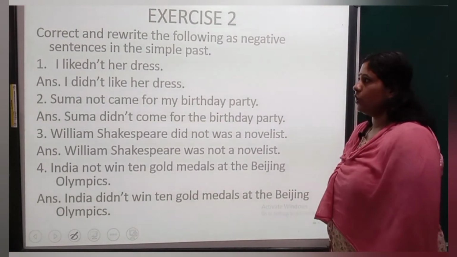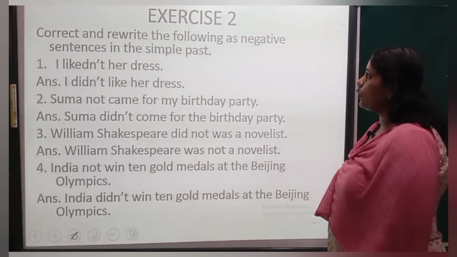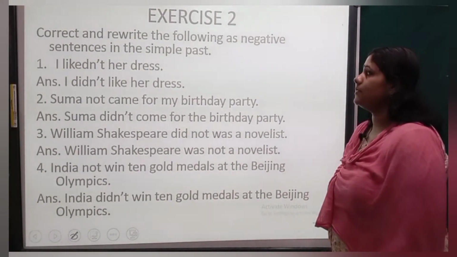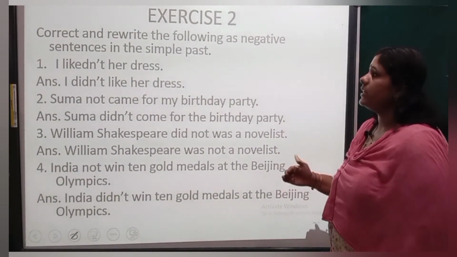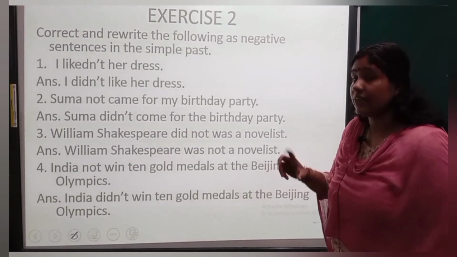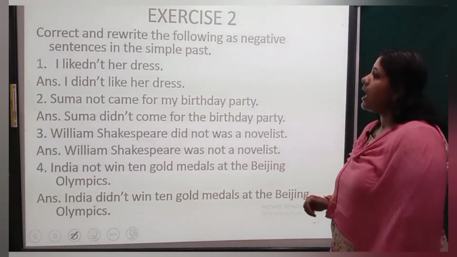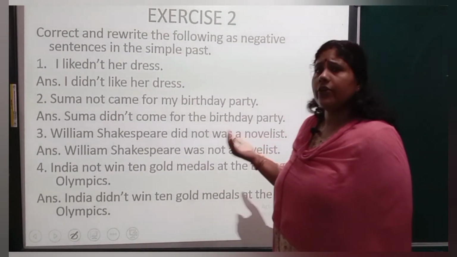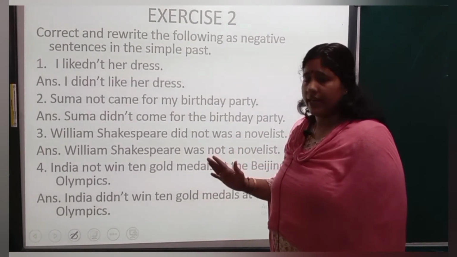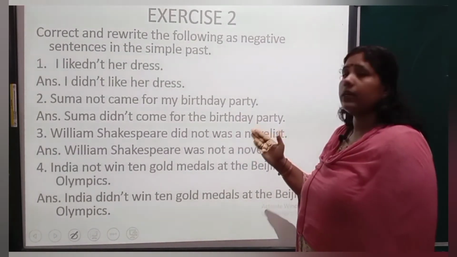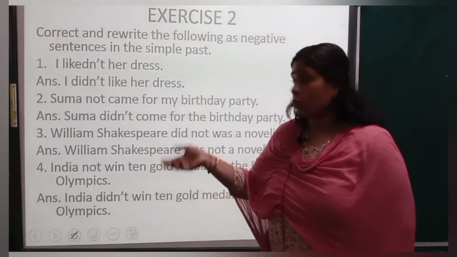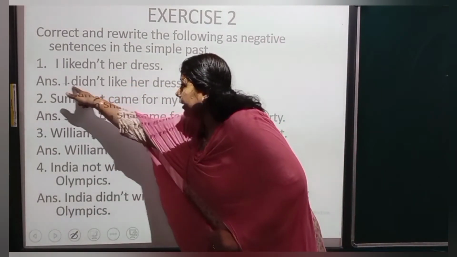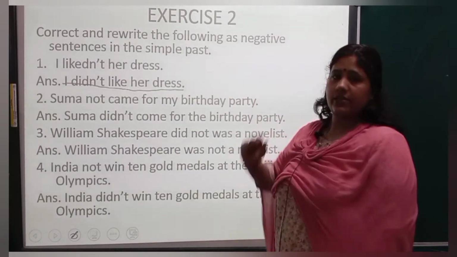Next, exercise 2. Correct and rewrite the following as negative sentences in the simple past. So we have to convert these into negative sentences. You have to correct it and rewrite the full sentence. I liked not her dress. This is wrong way of saying. I did not like her dress. Why did? Because there is no was or were. So did. I did not like her dress.